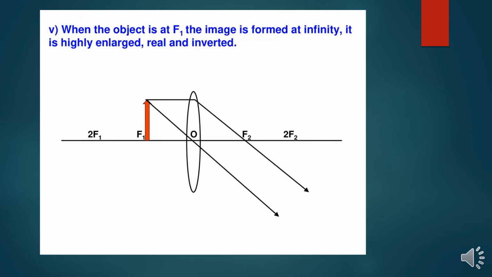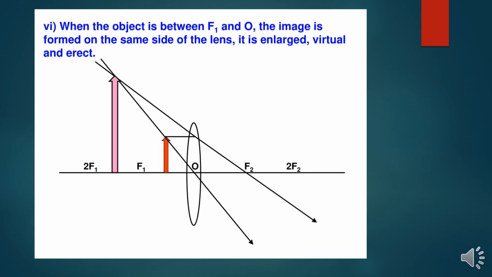Fifth rule, when the object is at exactly f1, the image is formed at infinity. You can see which is very near to the pole. So what does that mean? There is something highly enlarged. Okay, it is also real and inverted.